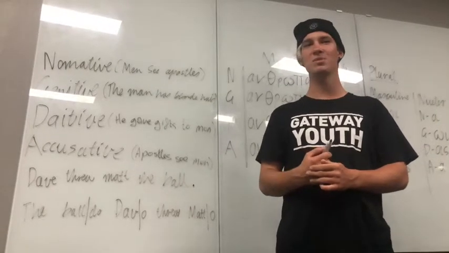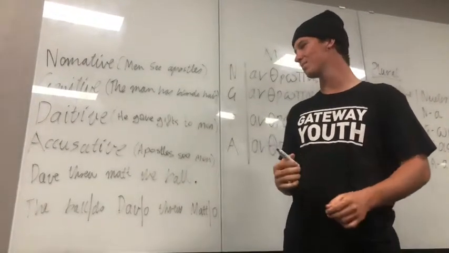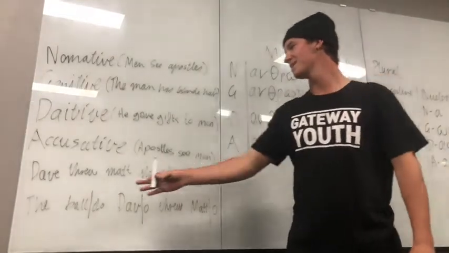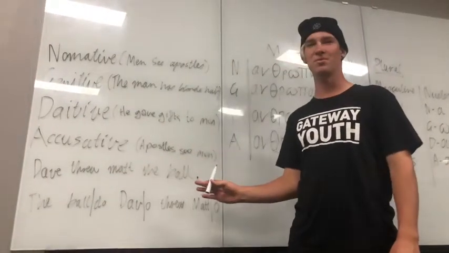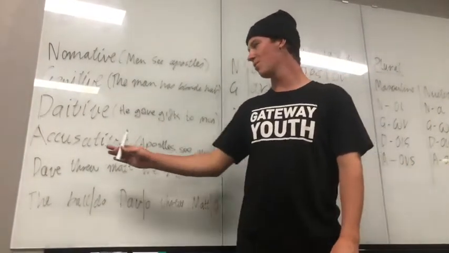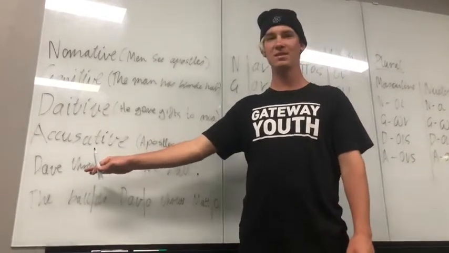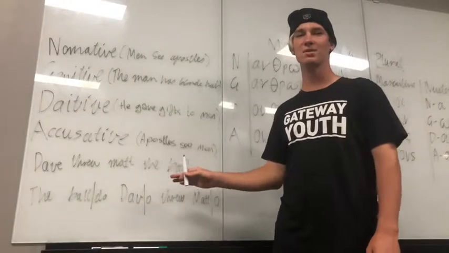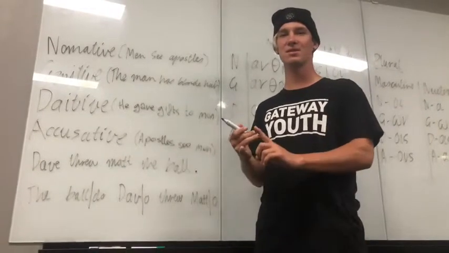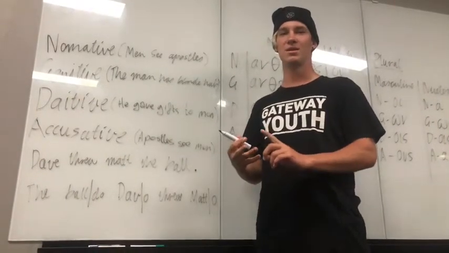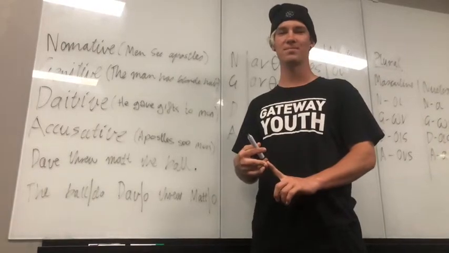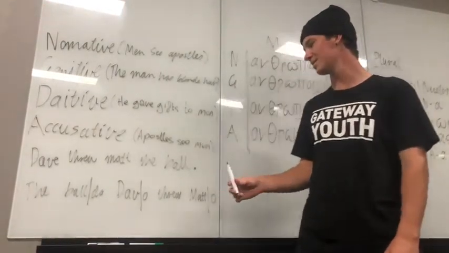Greek nouns work a little bit differently to English. For example, let's take this sentence: Dave threw Matt the ball, right? We know what Dave is doing to Matt because of where the verb is placed. So the word order tells us the subject, the object, and what else is going on.